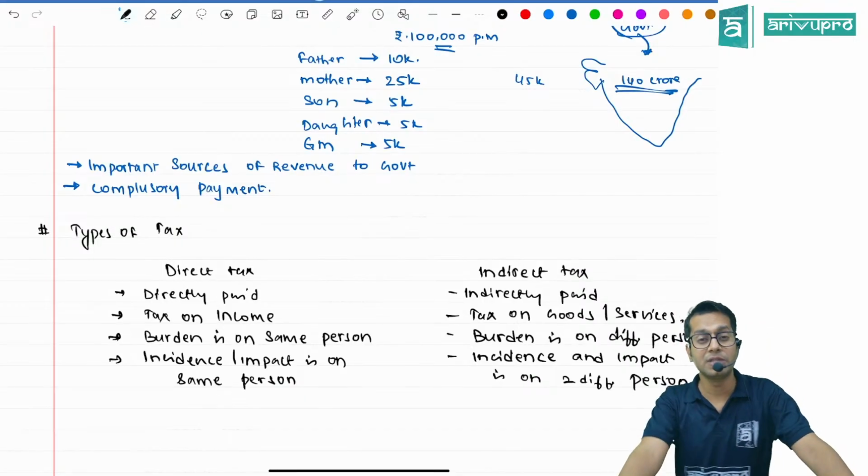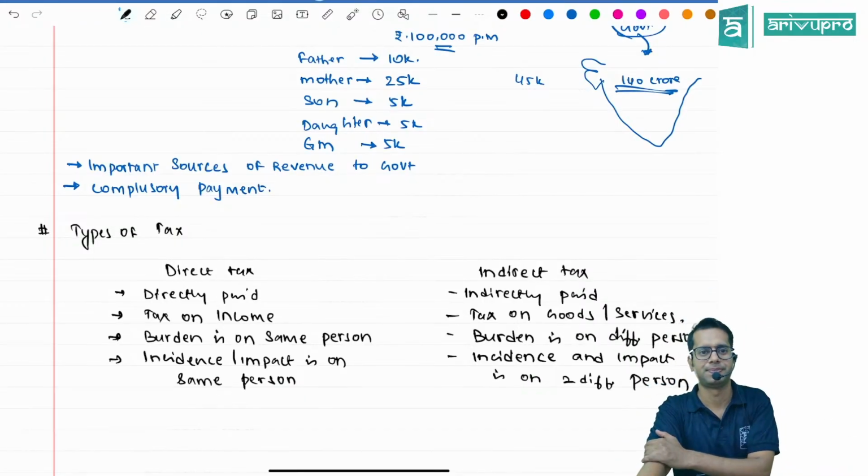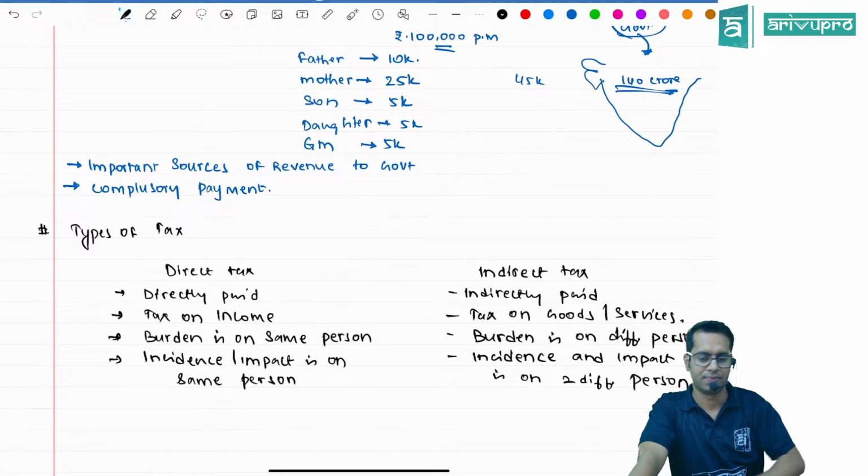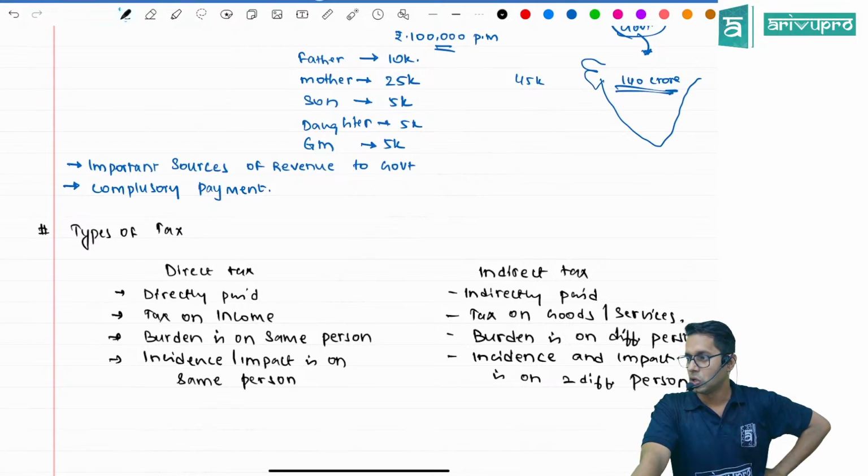What else is the difference between direct tax and indirect tax? Direct tax is non-transferable, indirect tax is transferable. Yeah, direct tax cannot be shifted. Okay.